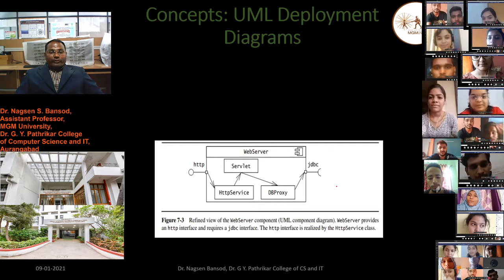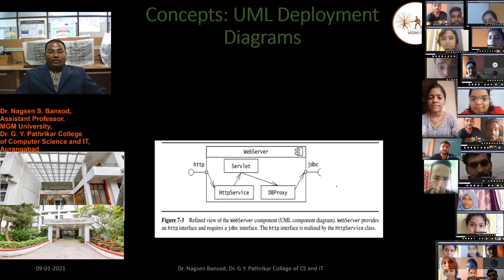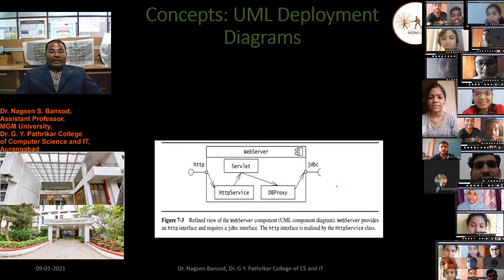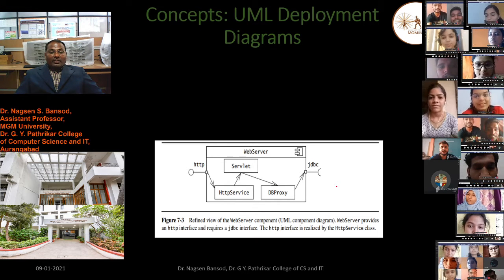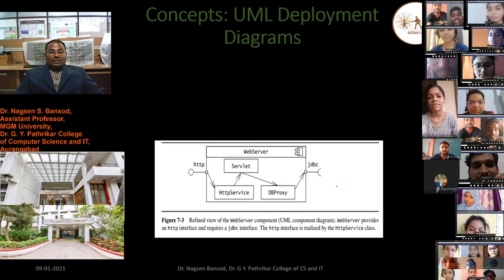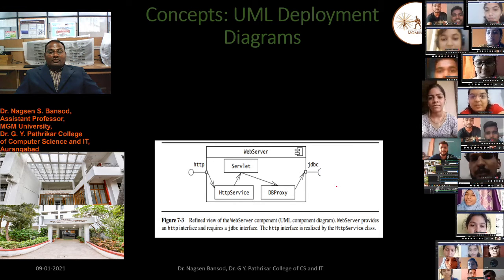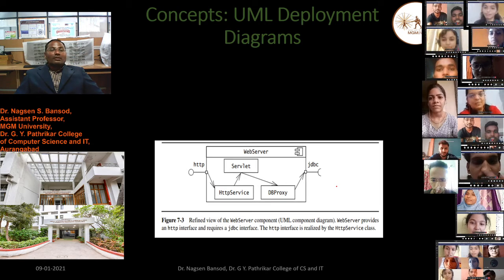Figure 7.3 refines the view of the web server component in a UML component diagram. The web server provides an HTTP interface and requires a JDBC interface. The HTTP interface is realized by the HTTP server classes.